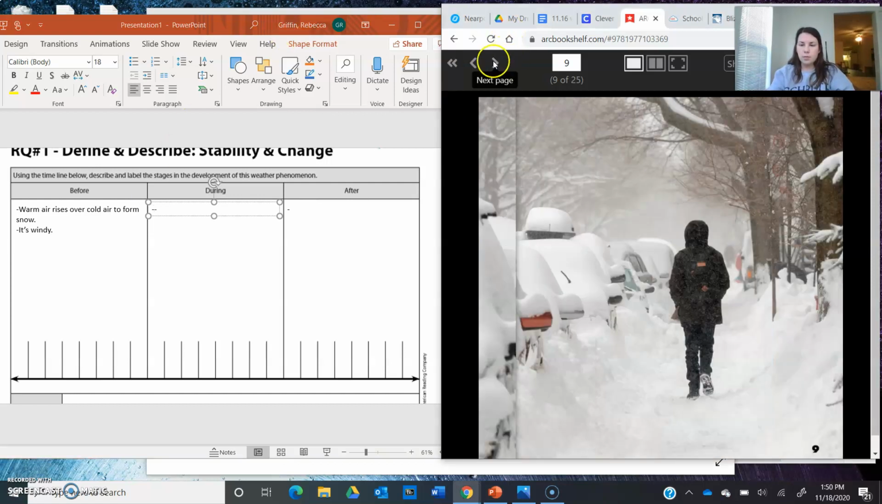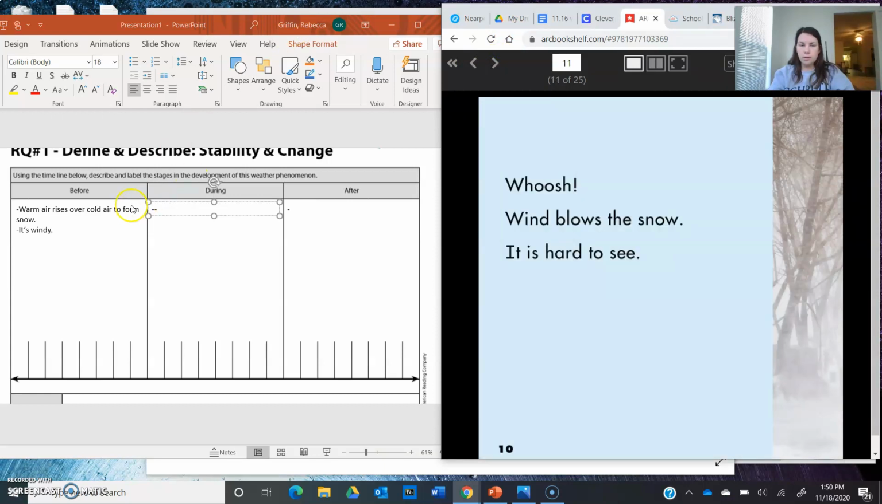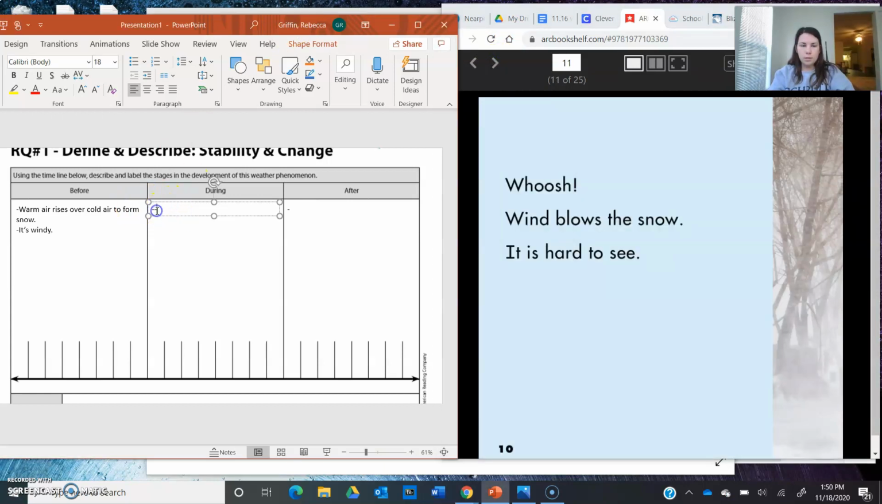So I'm going to put the wind blows the snow and it's hard to see, just like the text says. But something that is stable throughout is there's still a lot of snow. So it's snowing, but the snow continues to fall, right? So now during the storm, the snow's not just forming, but it's piling up and piling up. So let's keep going.